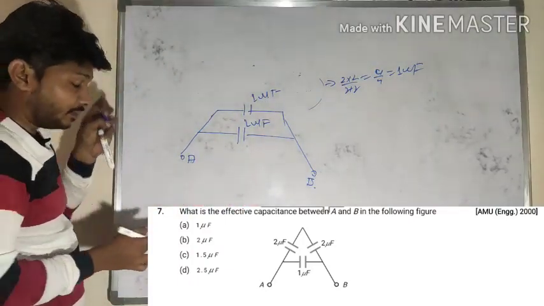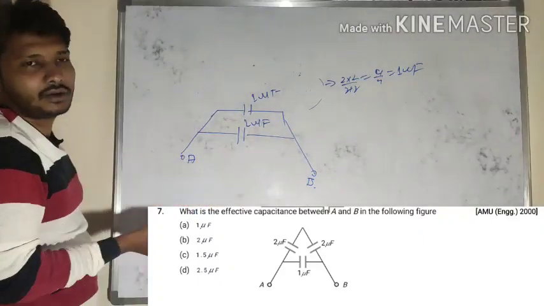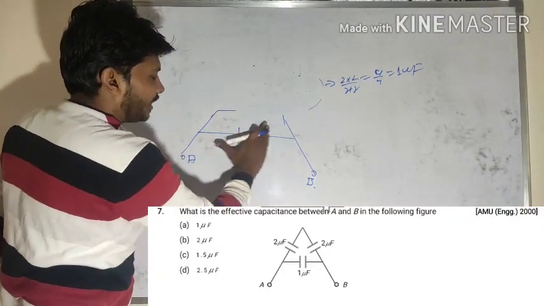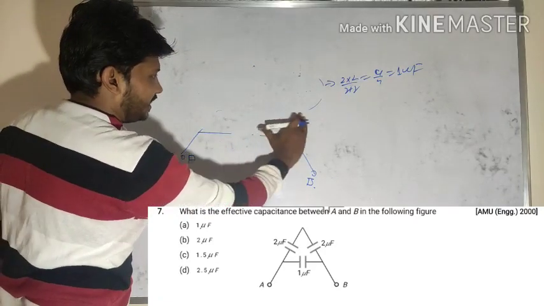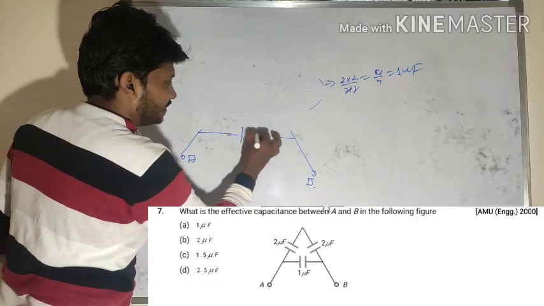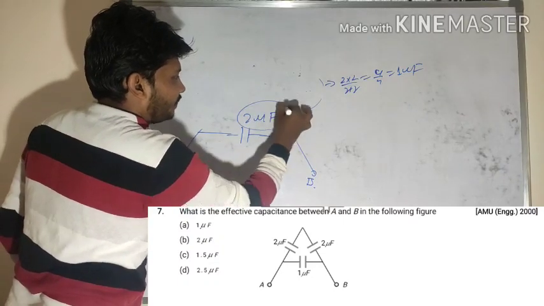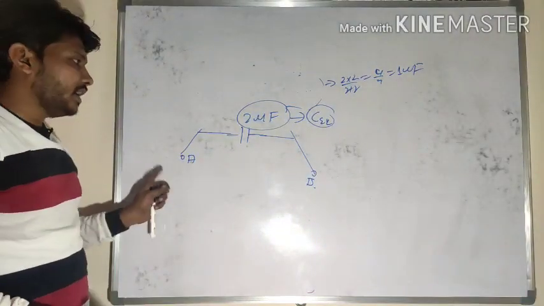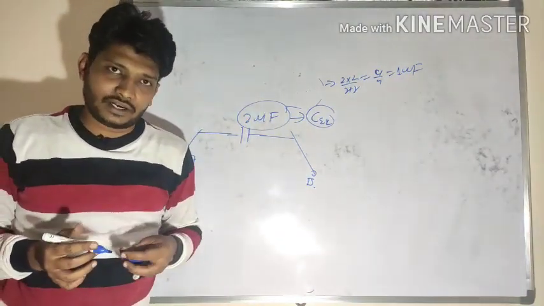Then what is the nature of combination between 1 microfarad and 1 microfarad? That is parallel combination. So instead of 2 capacitors, I will take that single capacitor here. That is 2 microfarad. What is our answer? Equivalent capacitance between A and B is 2 microfarad here.